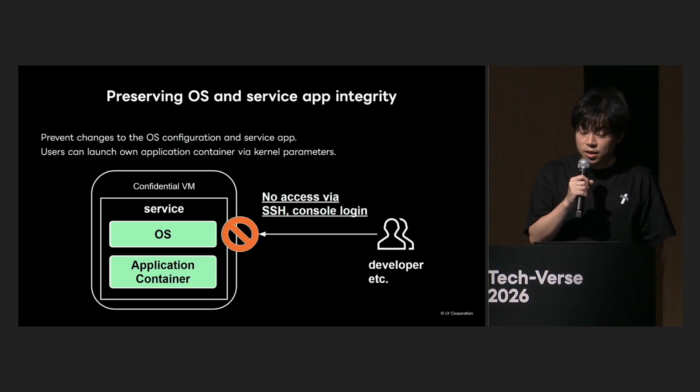What the attestation report guarantees is the state of the confidential VM at startup. If one were to log into the OS after booting, by changing settings or replacing binaries, the state confirmed in the attestation report can be altered. Therefore, we prohibit access after a confidential VM is launched. Specifically, SSH login and console login are disabled. Therefore, it is not possible to log into the OS and perform operations after the confidential VM starts up. As a result, we have achieved a state where users, such as clients, can trust the service.